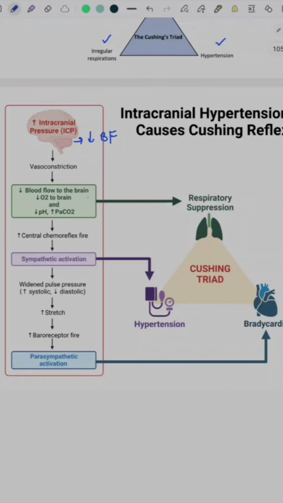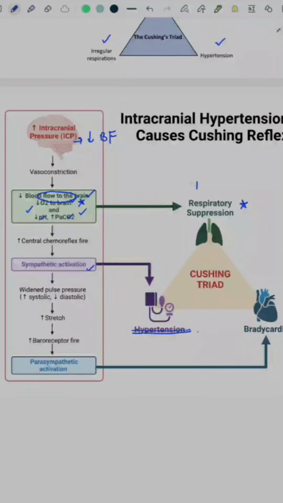And why did it happen? It happened because there was decreased blood flow to the brain, decreased oxygen to the brain, decreased pH, and increased PaCO2. There is sympathetic activation. Sympathetic activation causes hypertension, and the increased PaCO2, decreased pH, and decreased oxygen, principally decreased oxygen, were responsible for respiratory suppression, and this caused irregular respirations.